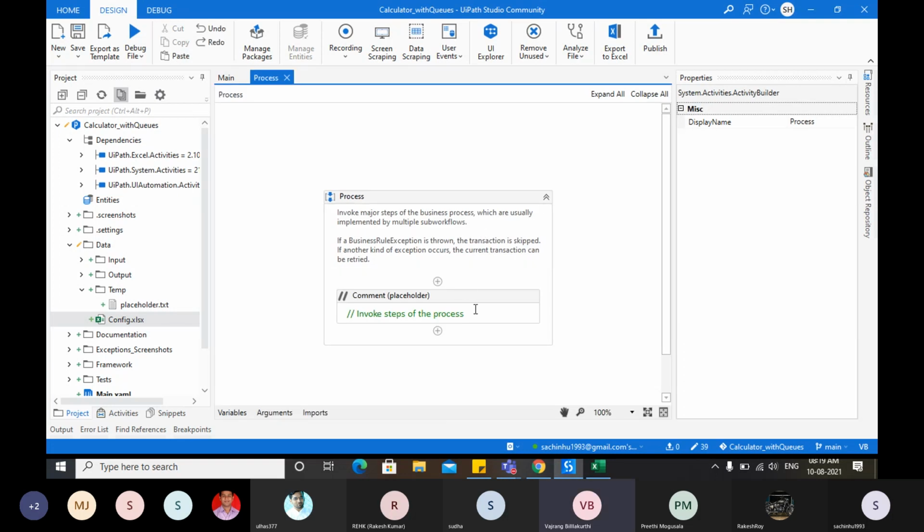Now I need to concatenate the values and add them back to the Orchestrator queue item. How can I do that? We can get the values from the queue, do operations, and send it to the queue.